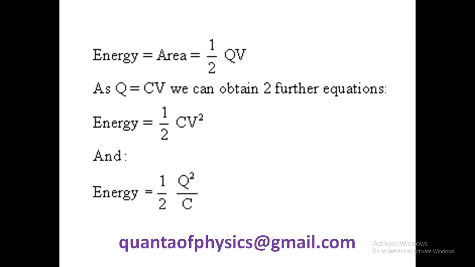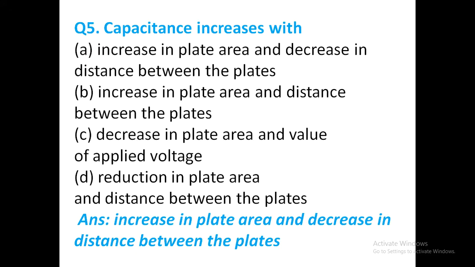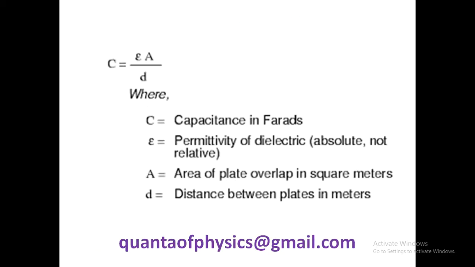And here shown, energy stored in a capacitor is half Q into V or half CV square or half Q square by C. That is the energy stored in a capacitor. Capacitance increases with increase in plate area and decreases with distance between the plates, because capacitance is epsilon naught A by D. As area increases, capacitance increases, or as D decreases, capacitance increases.